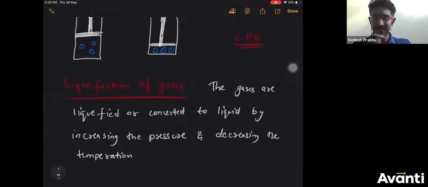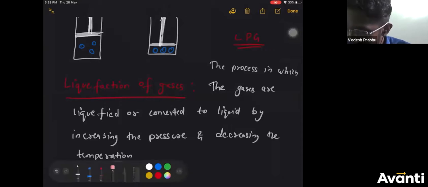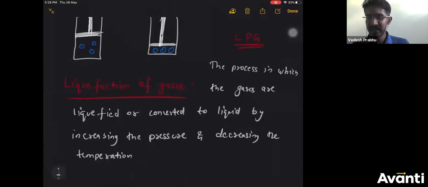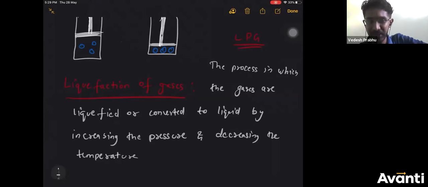So liquefaction of gases is the process in which the gases are liquefied or converted to liquid by increasing the pressure and decreasing the temperature. This is called liquefaction of gases.